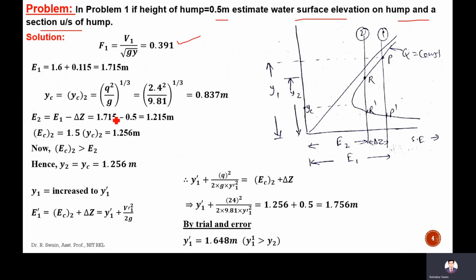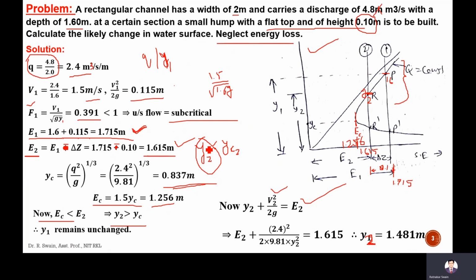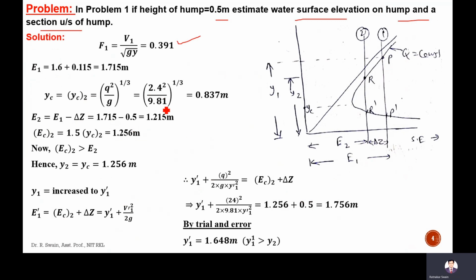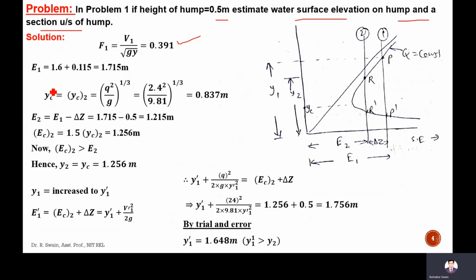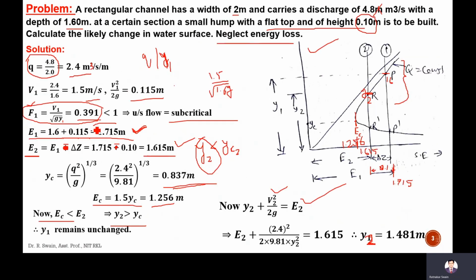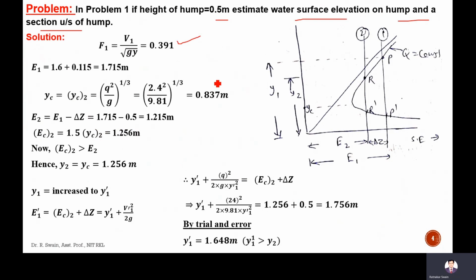This E1 will be same, that is 1.6, whatever we have calculated here. This Q will be 2.54, from the last problem. V1 by F1 will be 0.391. E1 will be 1.6 plus 0.115, that is 1.715. Because there is no change, whatever data the problem has given, based on that data we will calculate the E1 and F1. F1 means it is subcritical flow, means in this region.